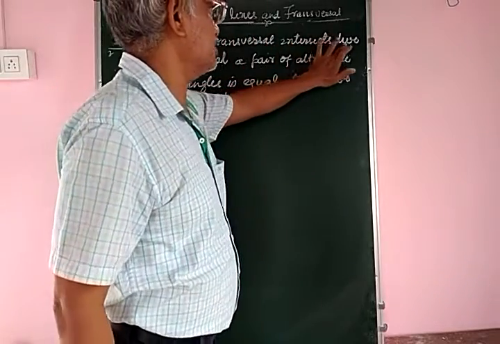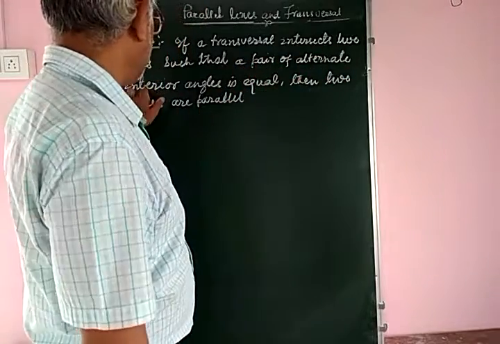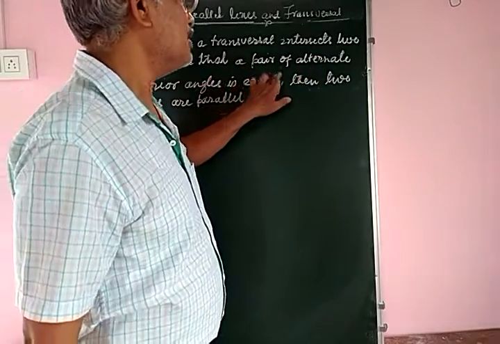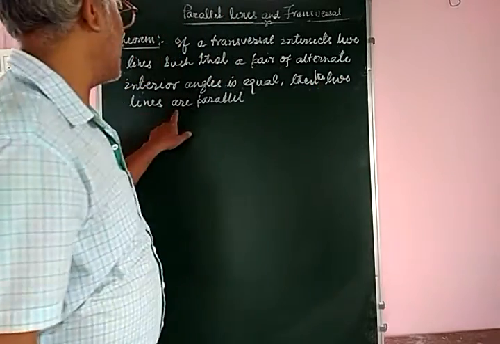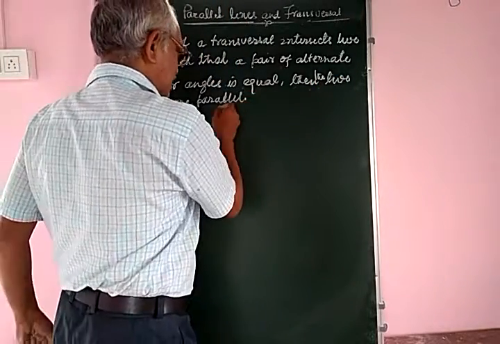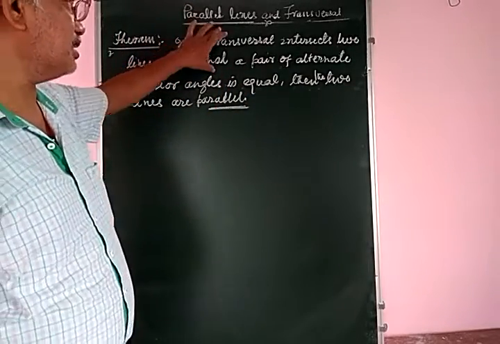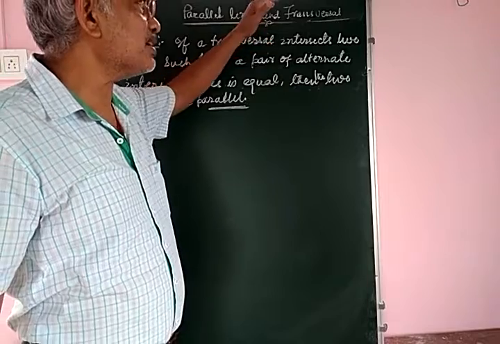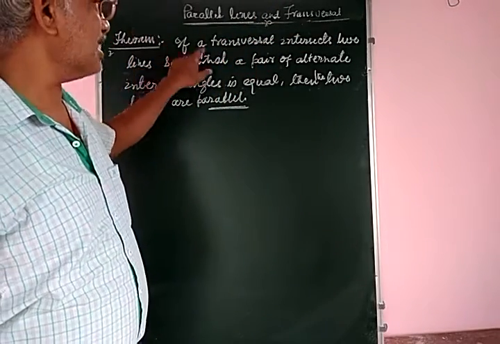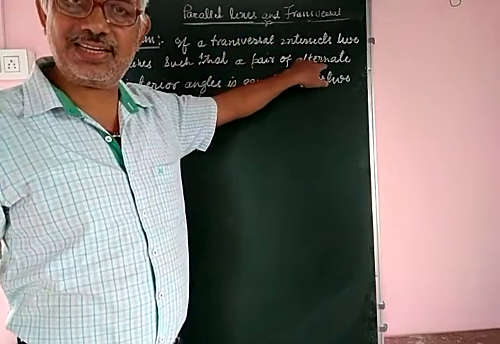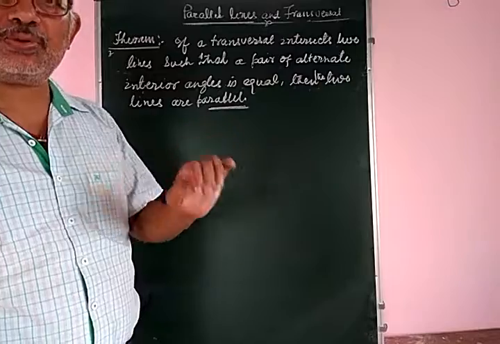If a transversal intersects two lines such that a pair of alternate interior angles is equal, then the two lines are parallel. This is the theorem, and this is the converse of the first theorem. In that theorem, a transversal intersects two parallel lines, but here there are two lines such that a pair of alternate interior angles are equal, then the lines will be parallel. We have to prove that the lines will be parallel.